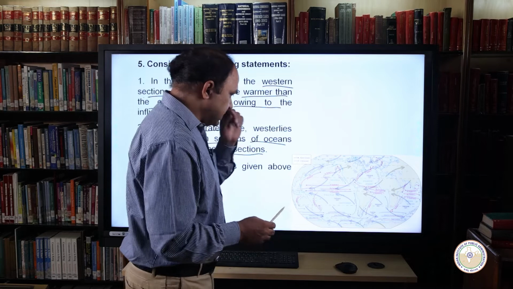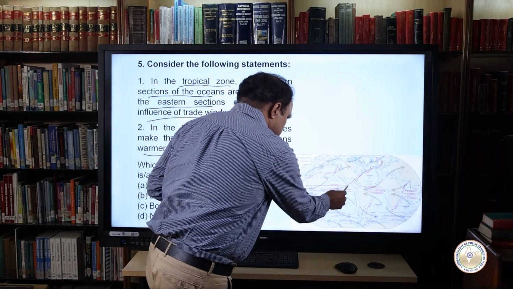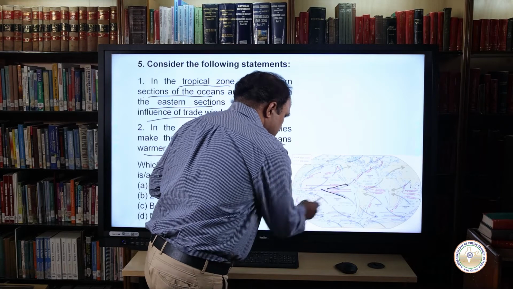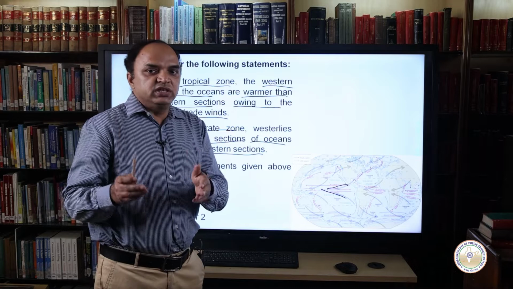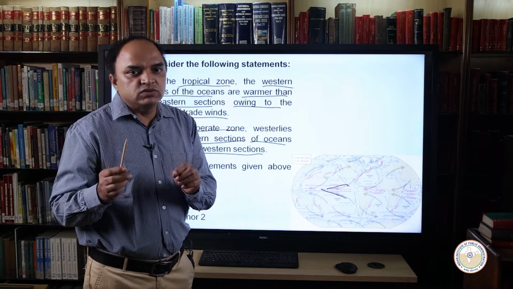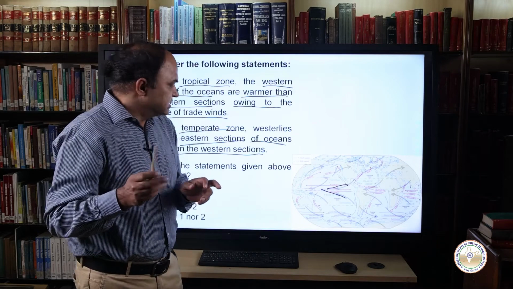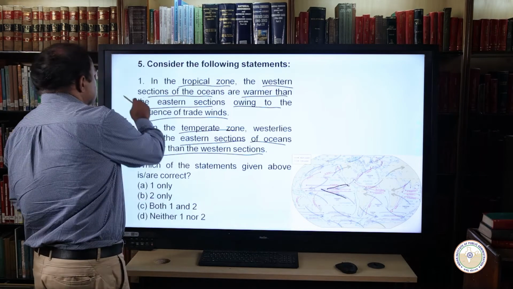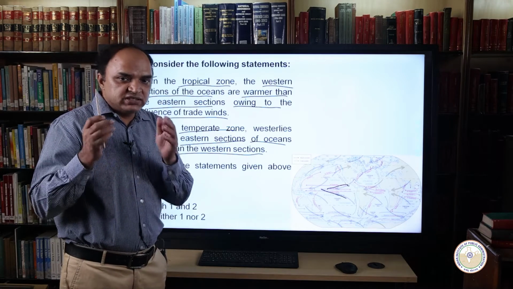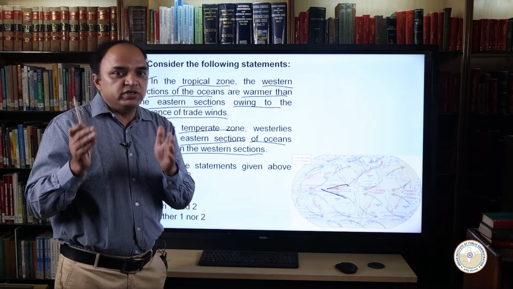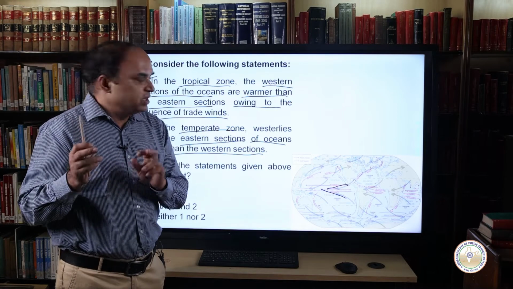We can see here, these are the tropical zones. Here water is flowing from east to west. So in the tropical zones, the western sections of the ocean are warmer than eastern sections due to the trade winds. Hence, statement 1 is correct. Similarly, in temperate zones, the westerlies play an important role in carrying the warm waters and winds to the western coasts of the continents.